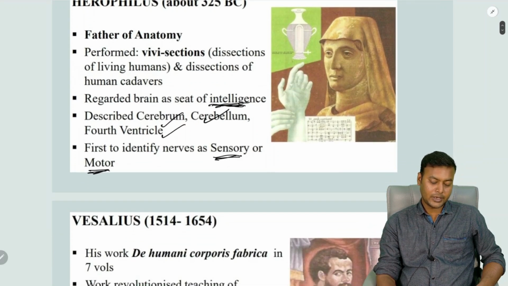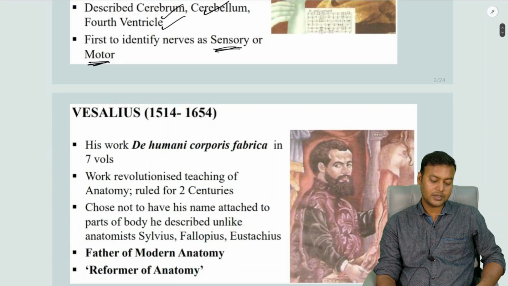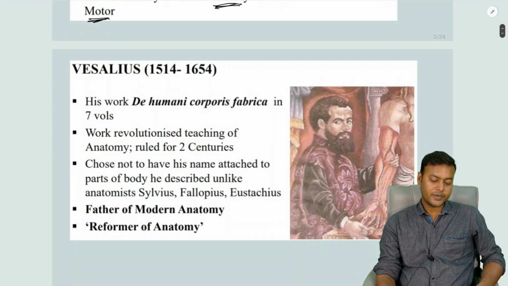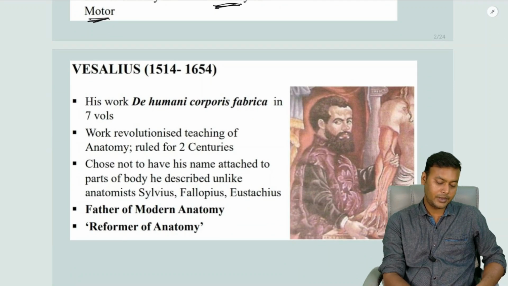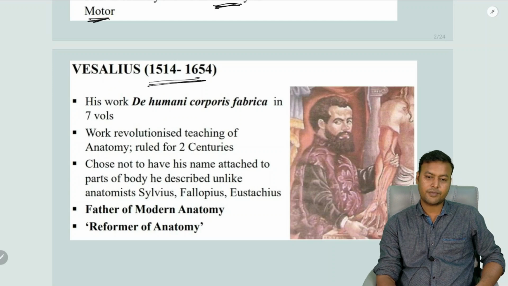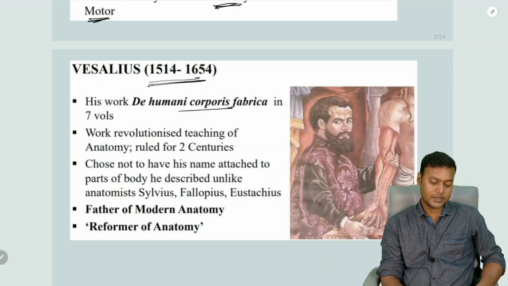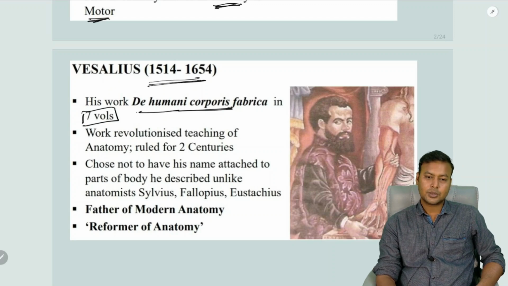Then another renowned person we should know about is Vesalius. He carried out his studies between 1514 and 1654, and his very famous work is known as De Humani Corporis Fabrica, a book comprising 7 volumes. His work was followed for almost 2 centuries, and he is referred to as the father of modern anatomy.